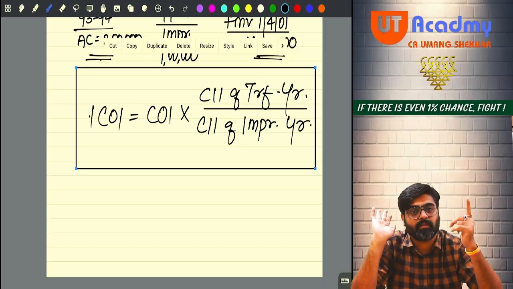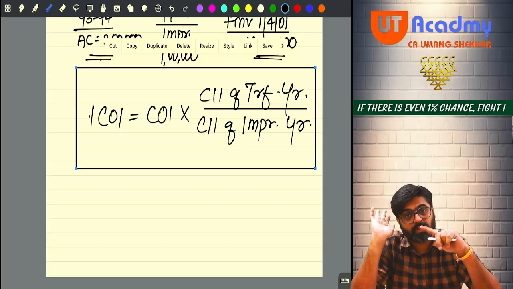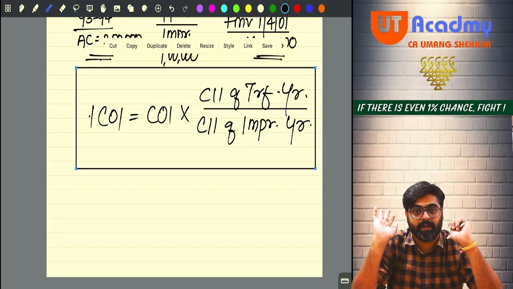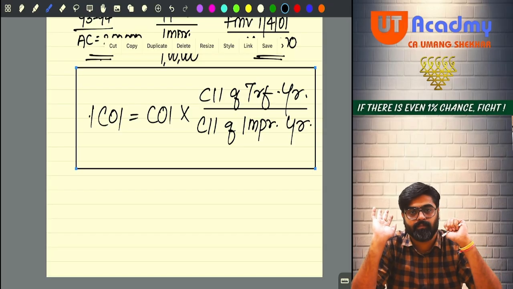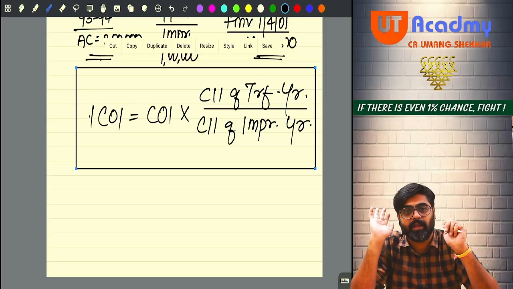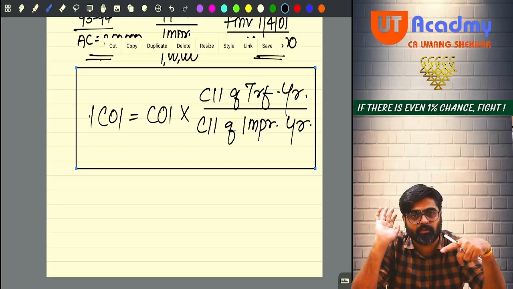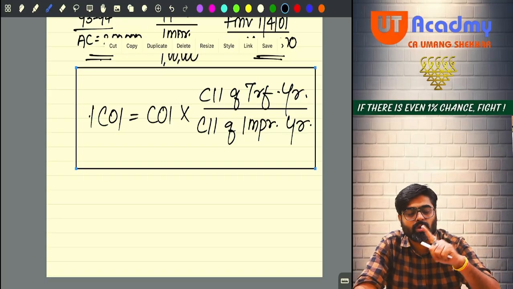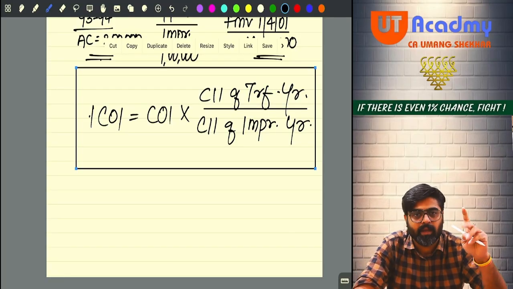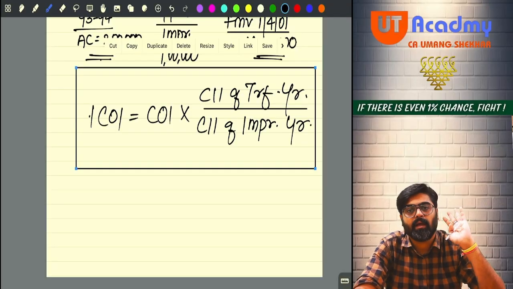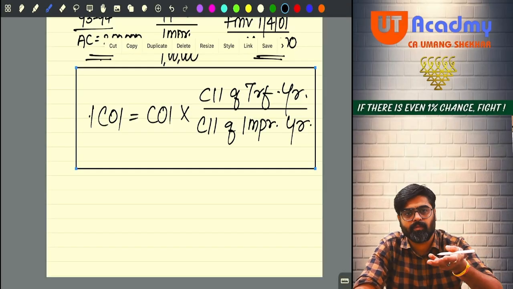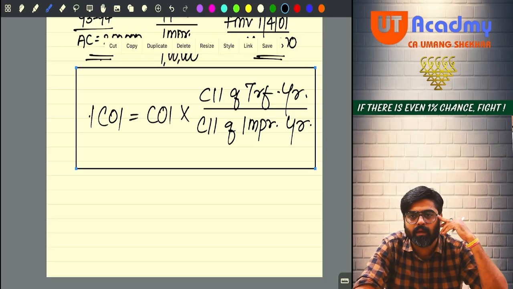Now, whenever the cost of improvement is there, along with the cost of acquisition, that also needs to be indexed. If the capital asset was long term and you are transferring that asset prior to 23rd July 2024, both cost of acquisition and cost of improvement will be indexed. And how will you index the cost of improvement? Simple. Cost of improvement multiplied by CII of transfer year divided by improvement year CII.